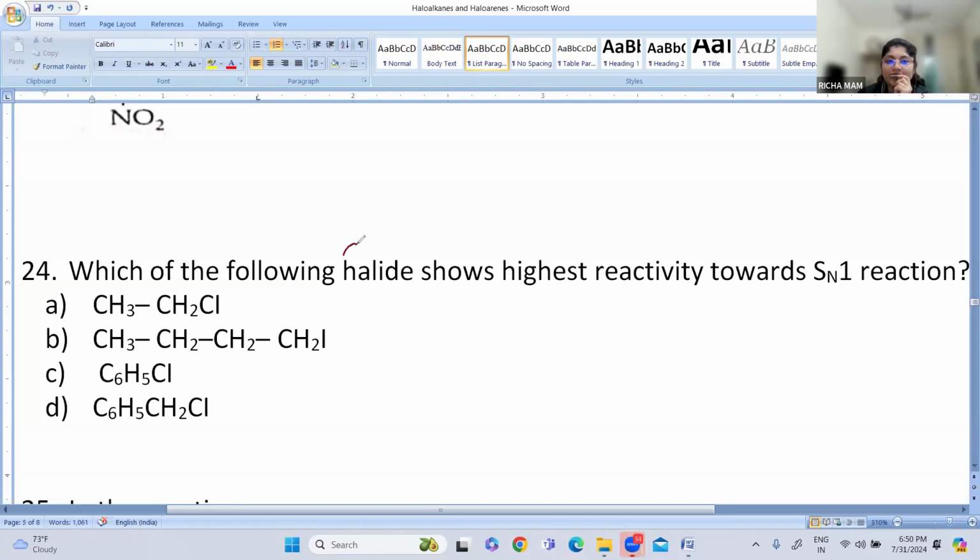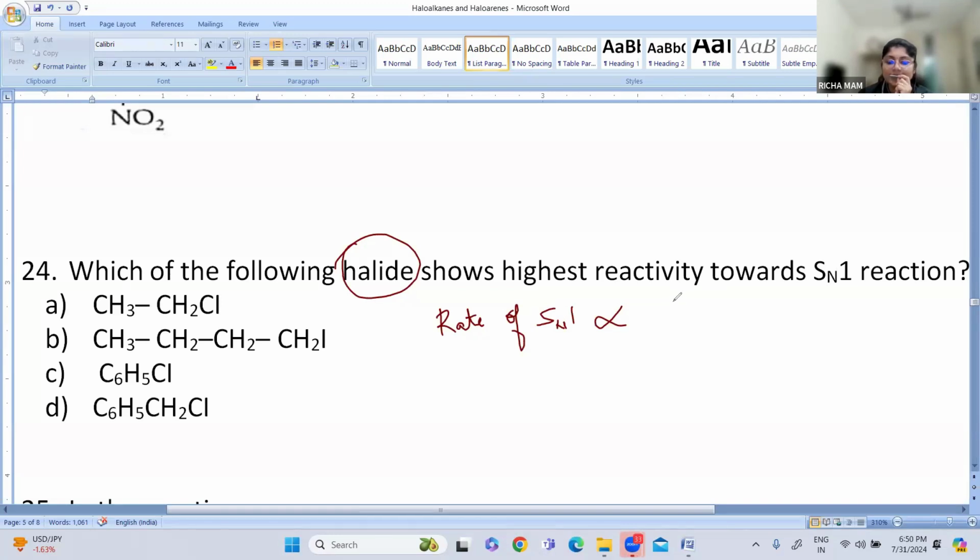So which of the following halides, they have asked, will show the highest reactivity. Whenever we are comparing the rate of SN1 reaction, it depends upon the concentration of the substrate.